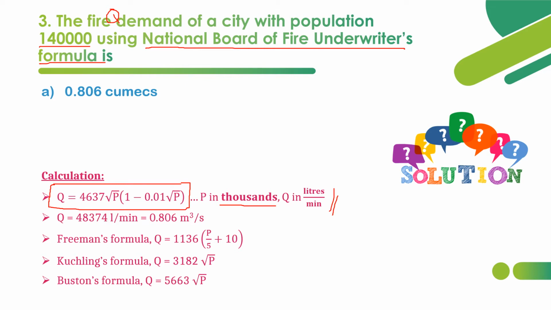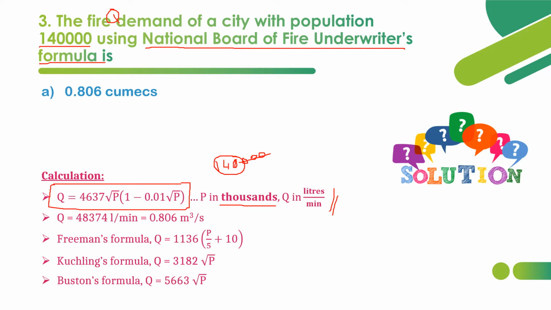So in order to calculate this value, here the city has a population of 1,40,000. So 1,40,000 will be converted into how many thousands? 140,000, because we are cancelling out three zeros, since we need the population in thousands. So cancel out the last three zeros so that we can get the population in thousands. So here 140,000 of population are there.